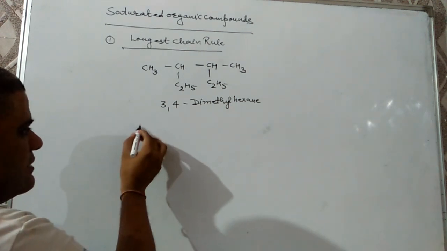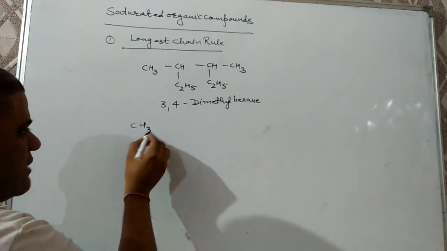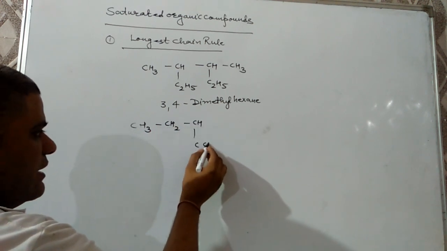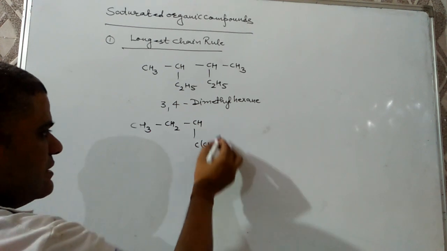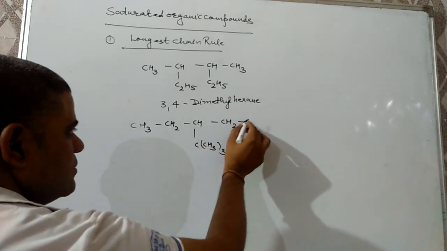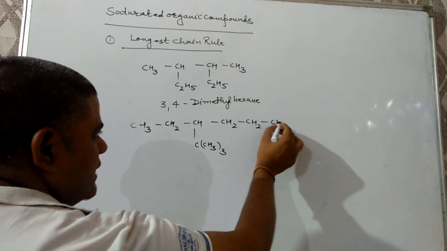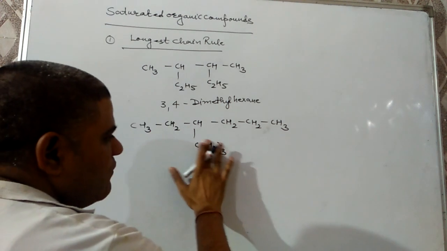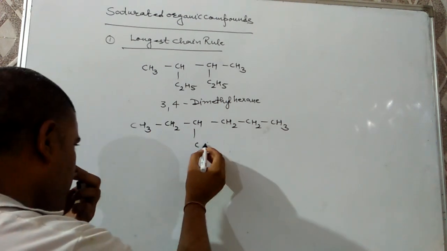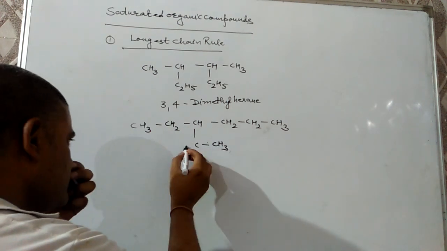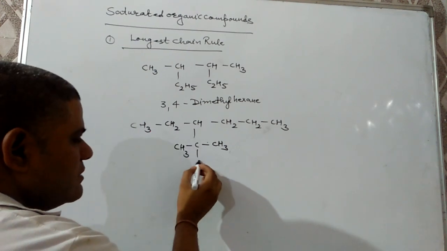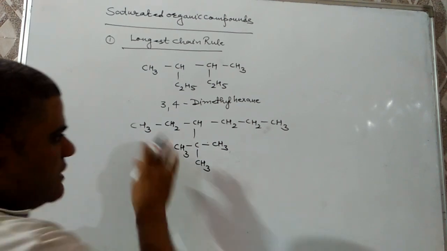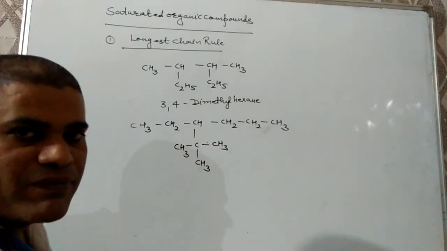Next compound: CH3, CH2, CH, C, CH3 whole thrice, CH2, CH2, CH3. And the question may be, what is the IUPAC name of this compound? First of all, keep in mind we have to complete the tetravalency of carbon. So this carbon should have 3 methyl groups attached to it. There are two chains which have the same number of carbon atoms.